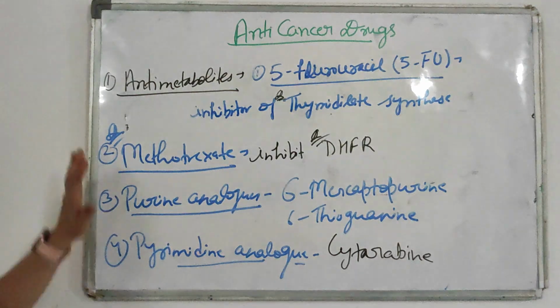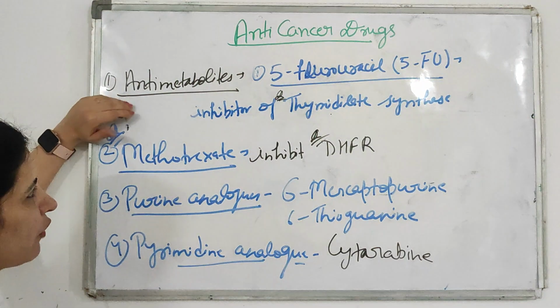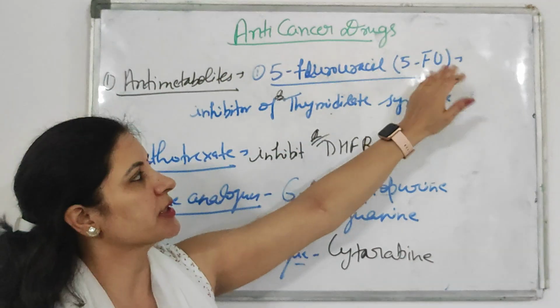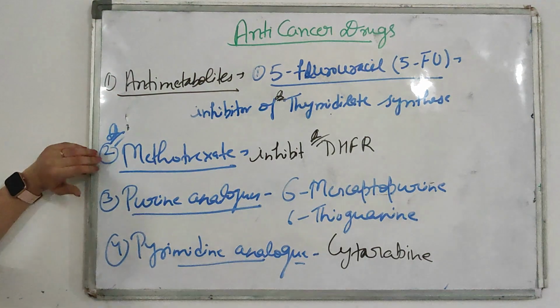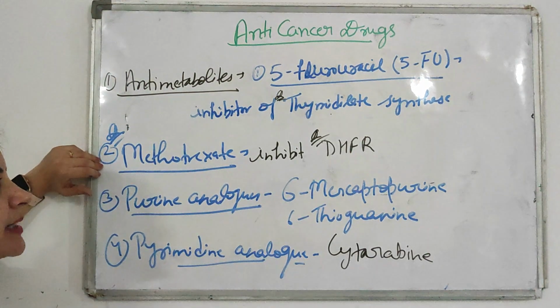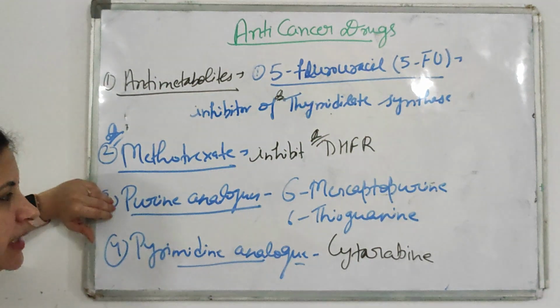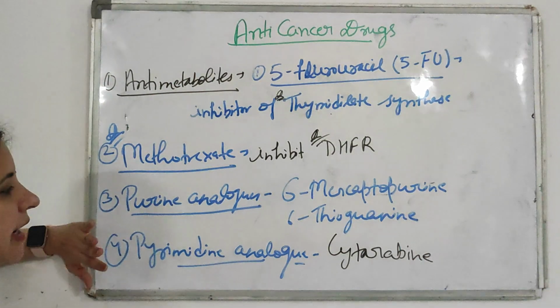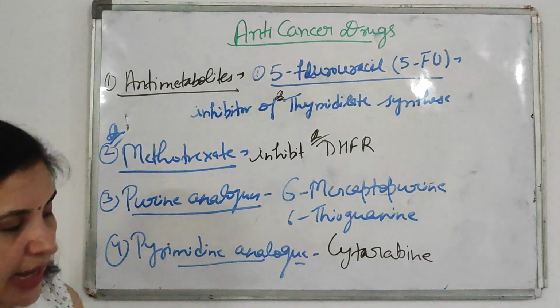Okay, so the first classification of anti-cancer drugs is anti-metabolites. What drugs does it include? The first drug is 5-fluorouracil, which inhibits the thymidylate synthase enzyme. Second is methotrexate, which inhibits the enzyme dihydrofolate reductase. Then purine analogs like 6-mercaptopurine and 6-thioguanine, and then the pyrimidine analog, cytarabine. So the first classification is that.